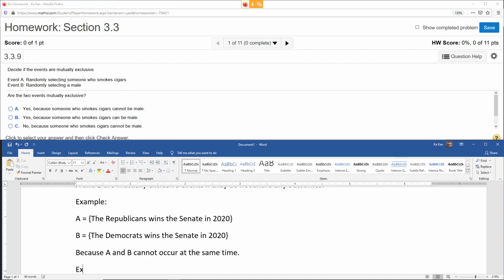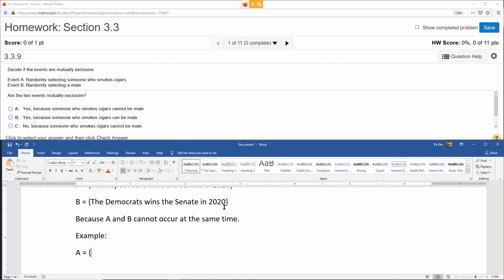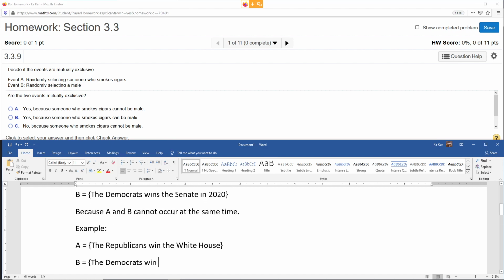Now, here's another example. Let's say A is the Republicans win the White House, so in this case, President Trump, and Mike Pence and all that.